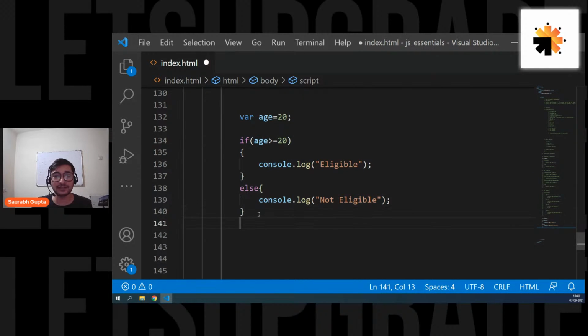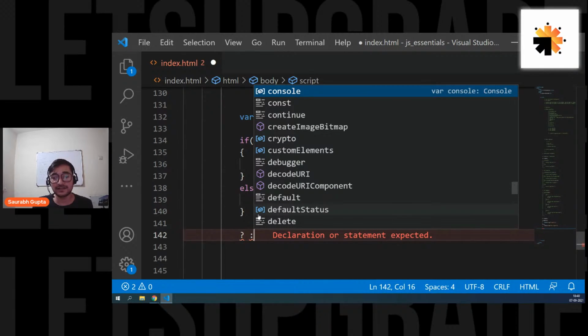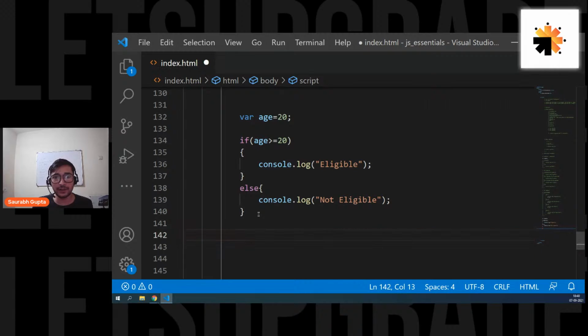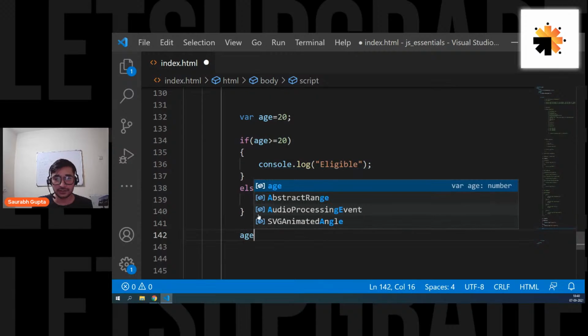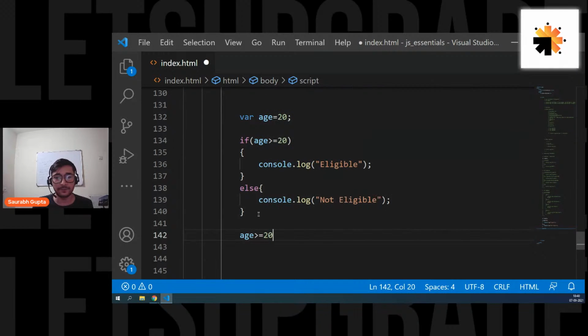Let's see. Yesterday I told you, in a ternary operator, you simply use a question mark and a colon. So let's see how to use this now. This is how you use a ternary operator. First, you write a condition. So let's say I write age is greater than or equal to 20. Then you put your question mark.